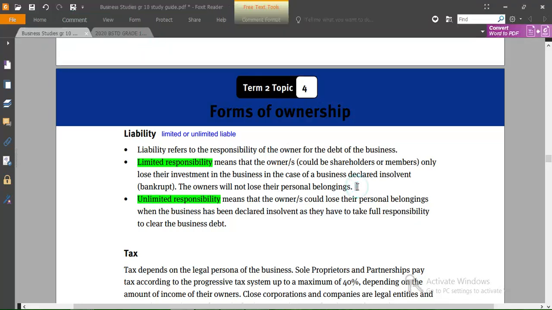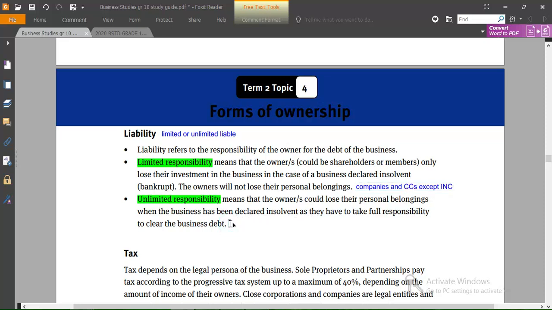Limited liability applies to companies. All companies and closed corporations, CCs, have limited liability, except a personal liability company.